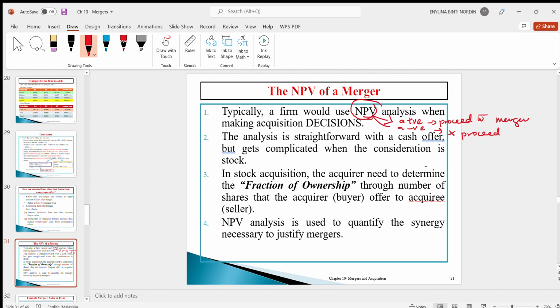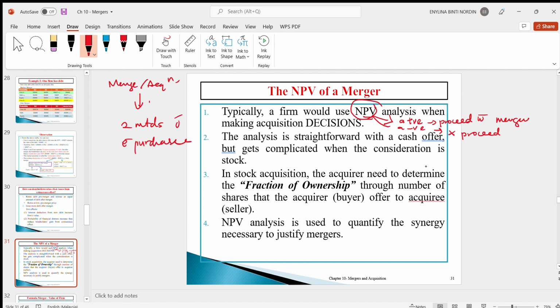The calculation of the NPV with the cash offer will be more straightforward, or simpler, than the analysis of NPV using the stock consideration. Because when the company plans to merge or to acquire another company, they can use either of these two methods of purchase consideration.